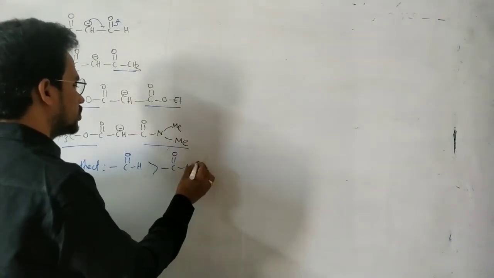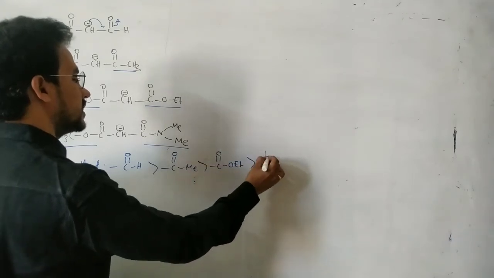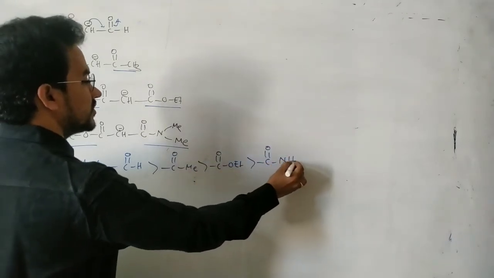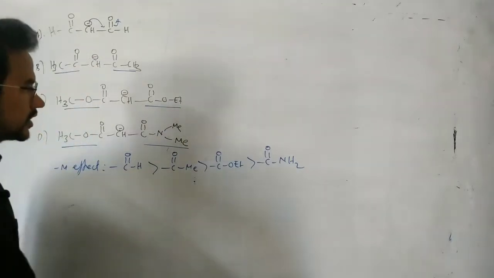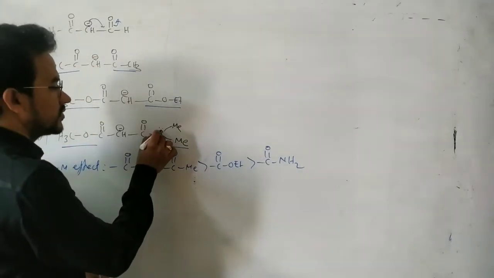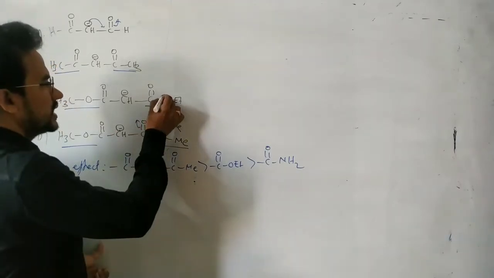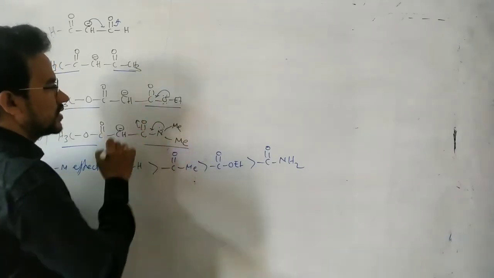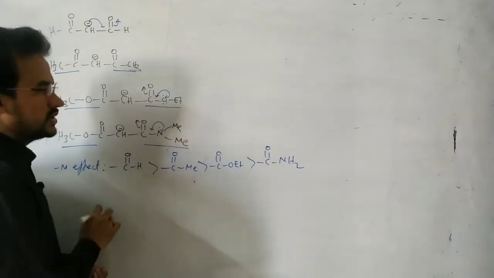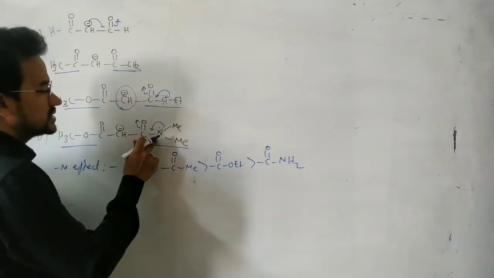Next, keto group, and then ester, and then amide. Amide is a very weak minus M group. Why is it a weak minus M group? Because in this case, this lone pair of electrons is involved in conjugation.